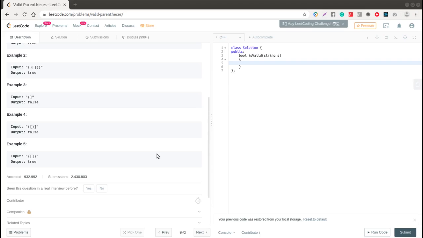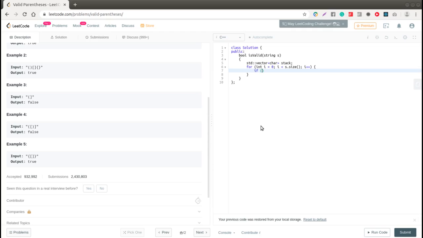So now let's write the code here. For the stack we'll use std vector of chars. We'll name it stack. Then we'll iterate over our string and we'll do exactly what we have discussed when looking at the examples.